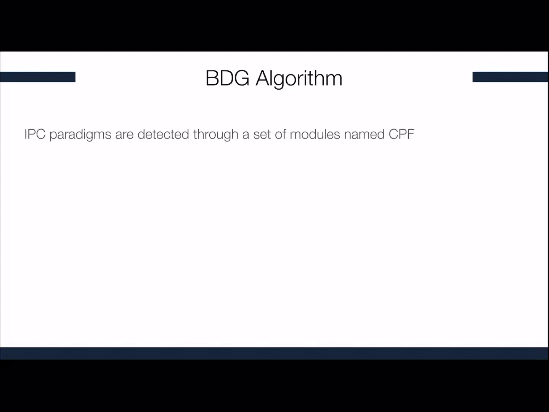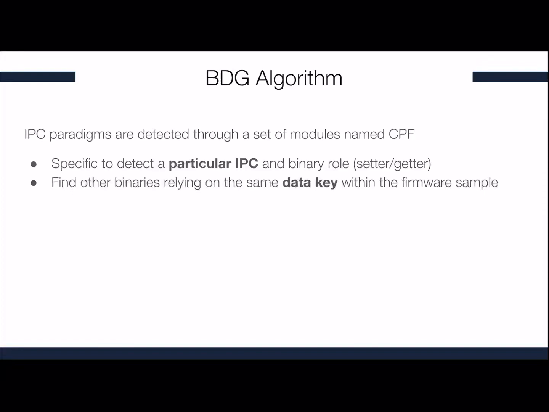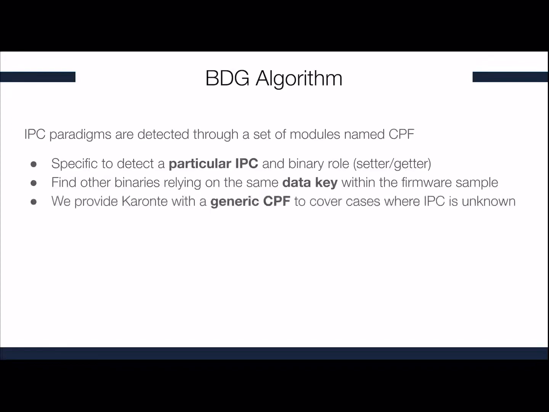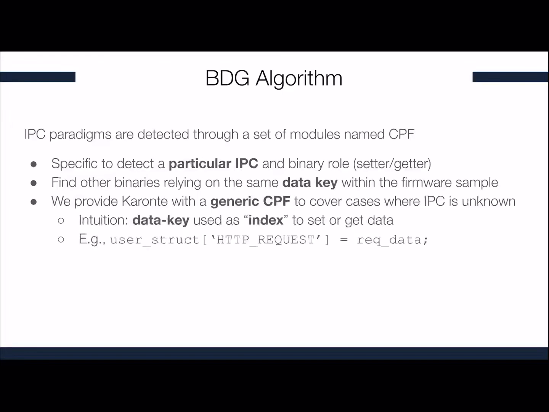During the BDG algorithm, the IPC paradigms are detected through a set of modules named CPF. We design each CPF to identify a particular IPC and a binary role, which means setter or getter. A CPF also finds other binaries that rely on the same data key within the firmware sample. And finally, we provided KARONTE with a generic CPF to cover those cases where the IPC is unknown, for instance, in those cases where symbols are stripped from the binary. The intuition behind this generic CPF is that the data key must be used as an index to set or get some data, as we can see in the last line of the example on this slide.